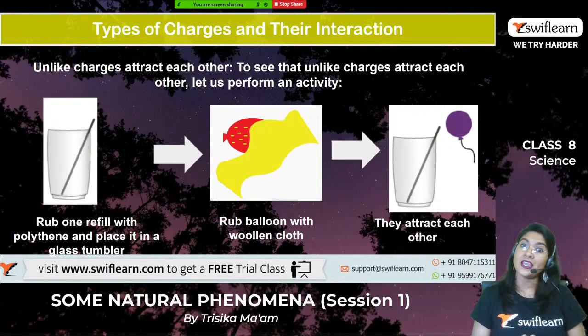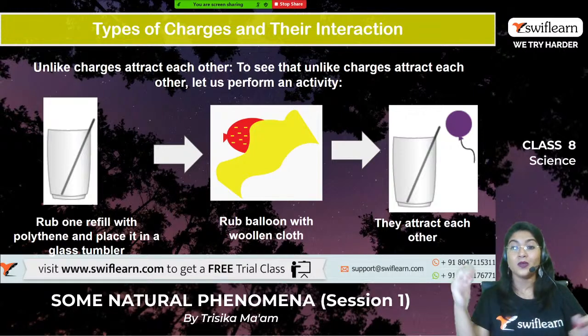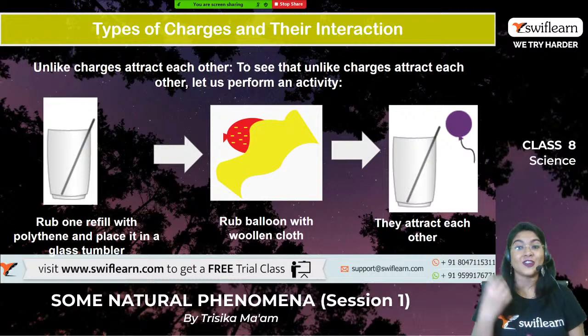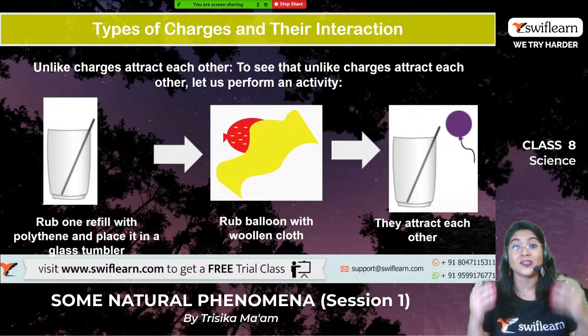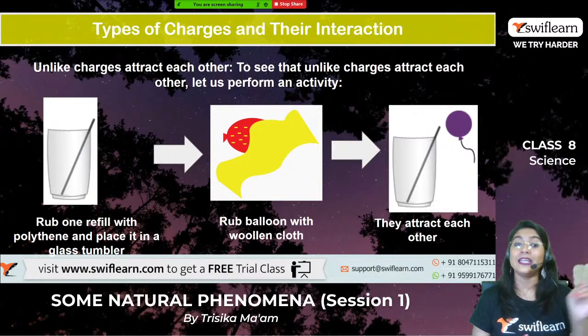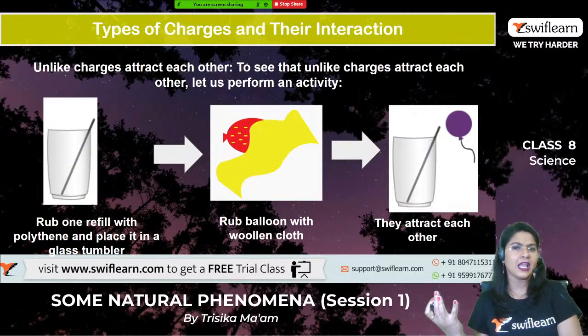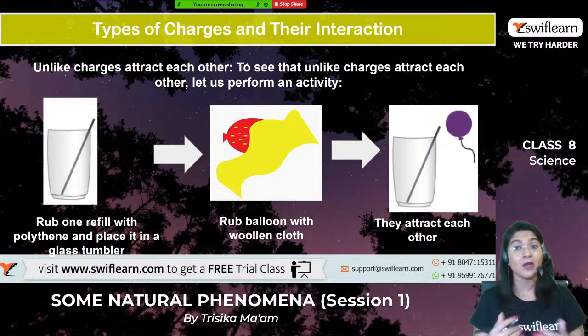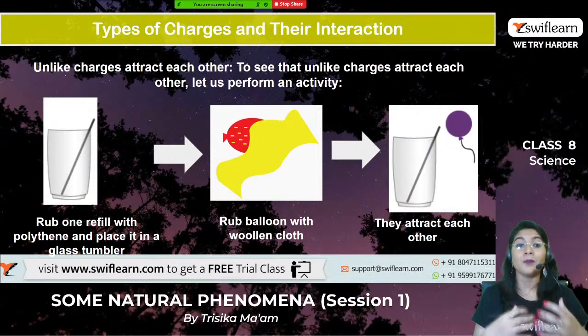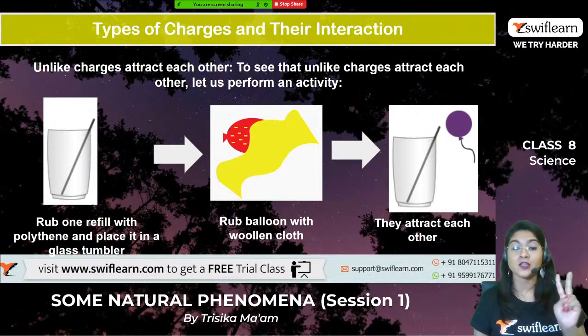Now take the balloon a little bit towards the refill. What will you see? You will observe that the balloon is sticking towards the refill, and the refill is attracting the balloon. Both of them are attracting each other. Why? Because both of them have different charges. If the balloon has the negative charge, the refill will have the positive charge, because they have been rubbed with two different materials.